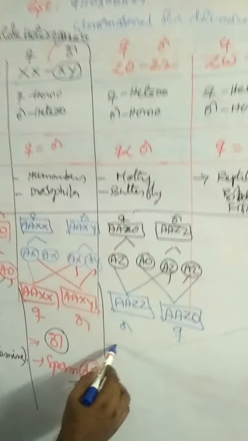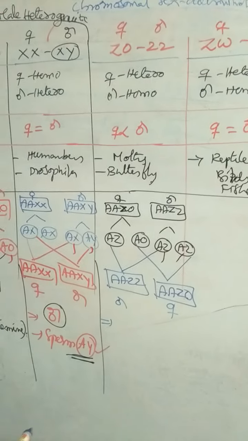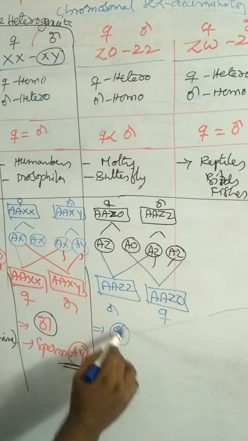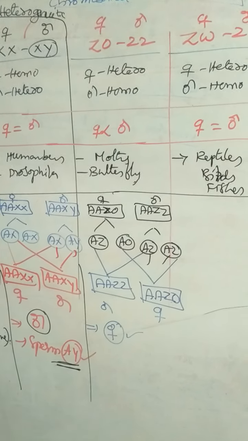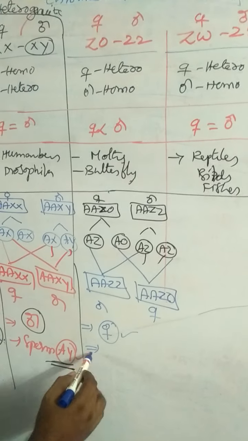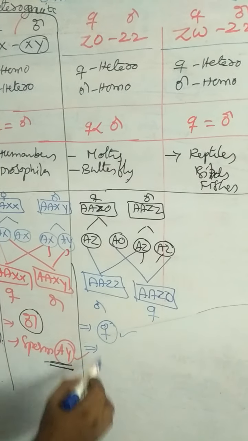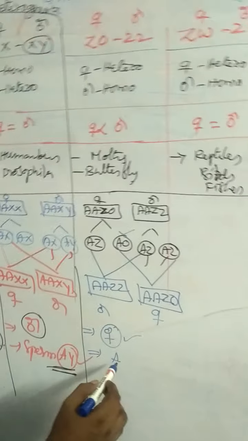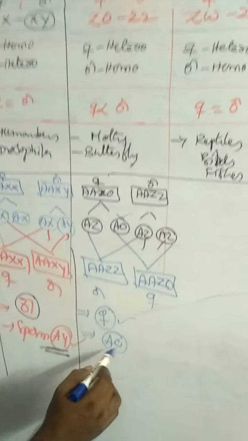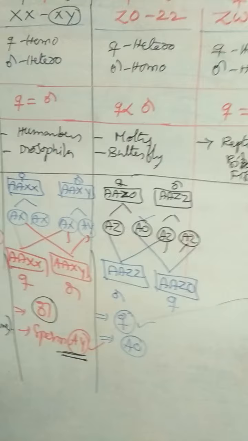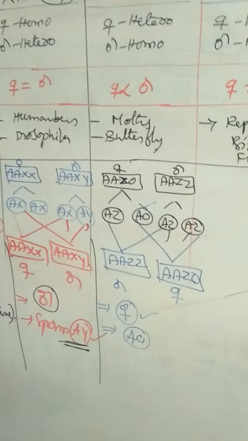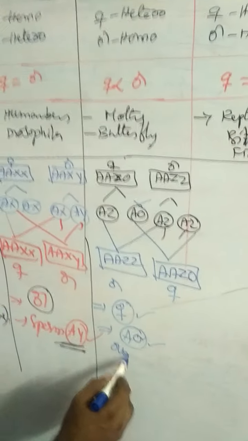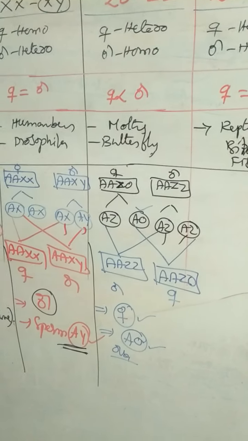In this method, what is the sex determination factor, males or females? Females determine the sex. That means ova with AO determine the sex.